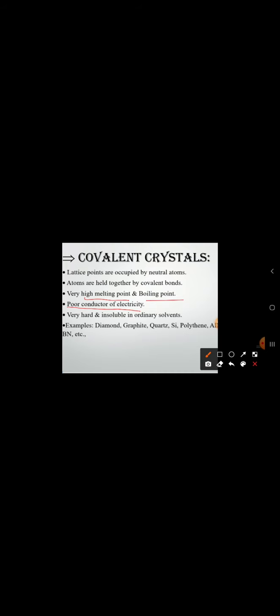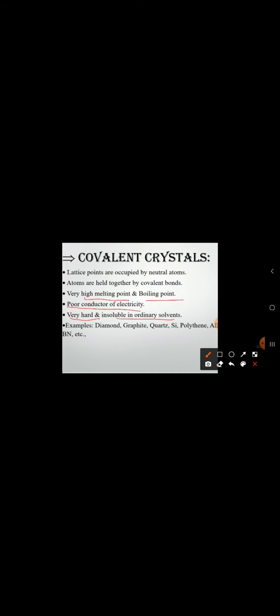The atoms are closely held, and because of that they are very hard and also insoluble in ordinary solvents. For example, graphite is soft.